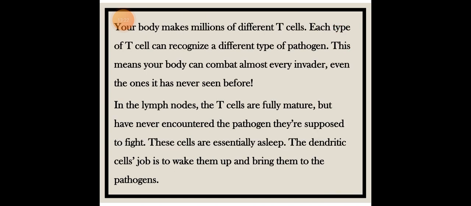Your body makes millions of different T cells. Each type of T cell can recognize a different type of pathogen. This means your body can combat almost every invader, even ones it has never seen before. In the lymph nodes, the T cells are fully mature but have never encountered the pathogen they are supposed to fight. These cells are initially asleep. The dendritic cells' job is to wake them up and bring them to the pathogens.